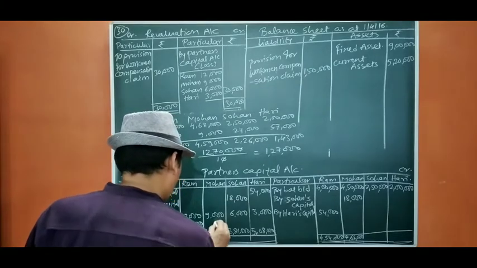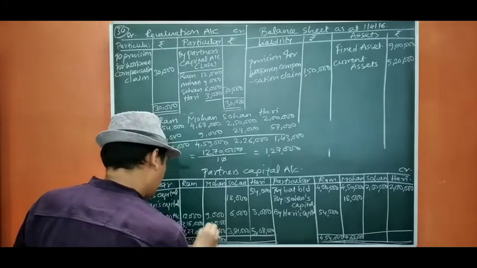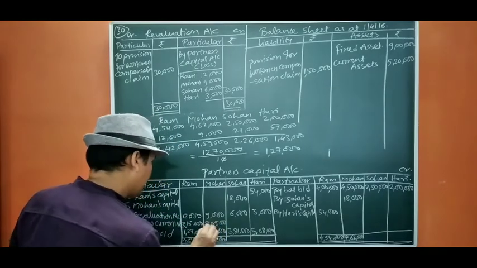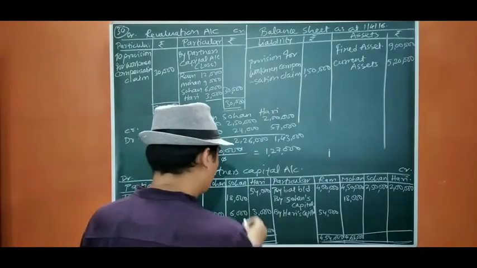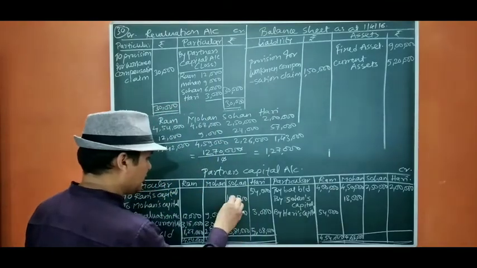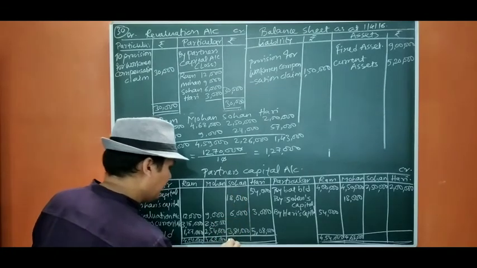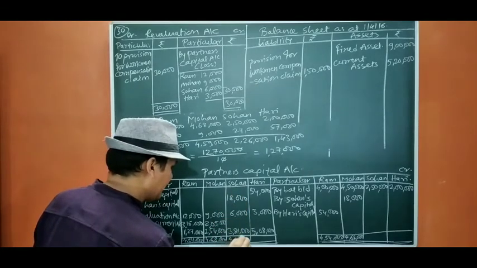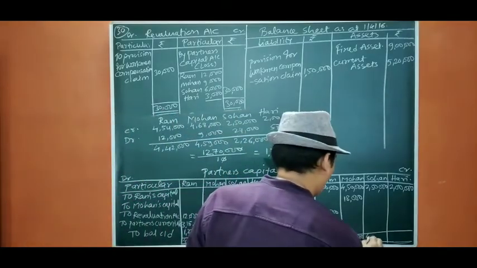So it is 268,000, 468, 2,05,000. Now if you see, this total is more, so it will be 4,05,000.